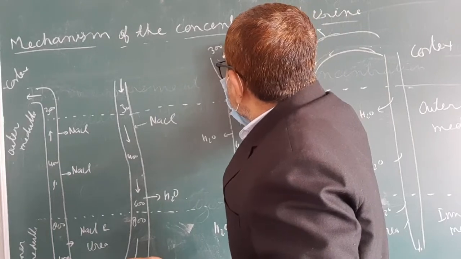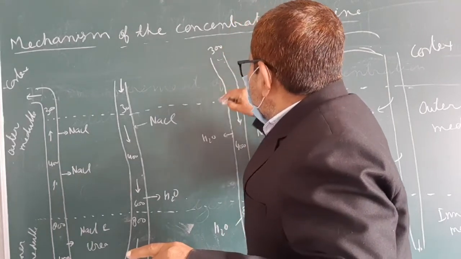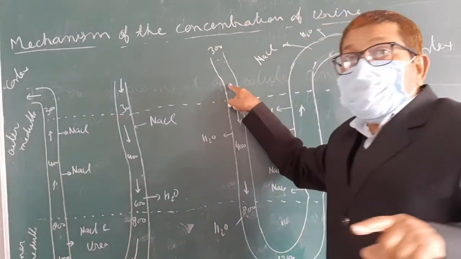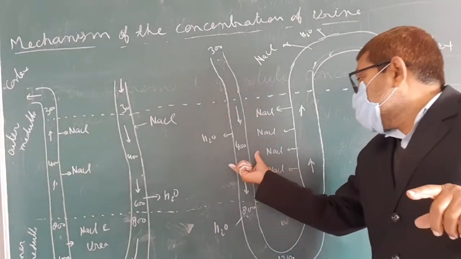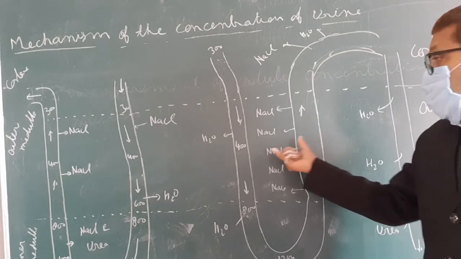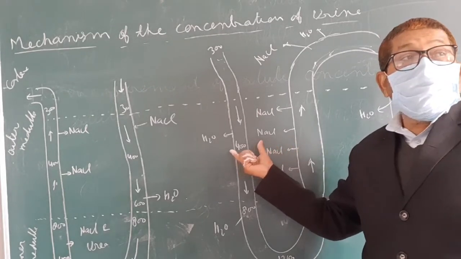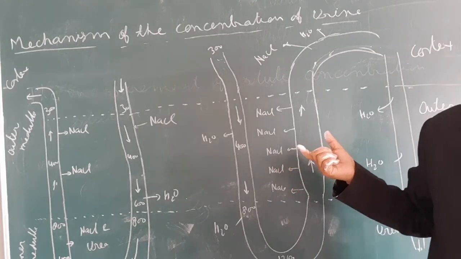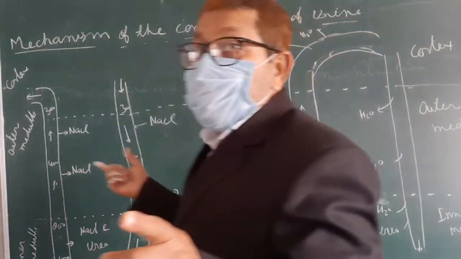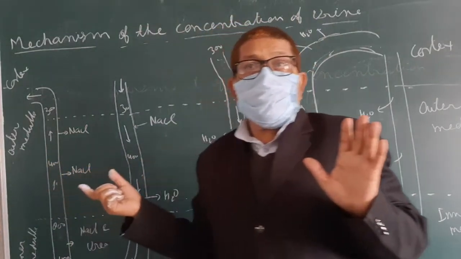And you know the nature of this limb and this limb. The descending limb is permeable to water but impermeable to solutes.